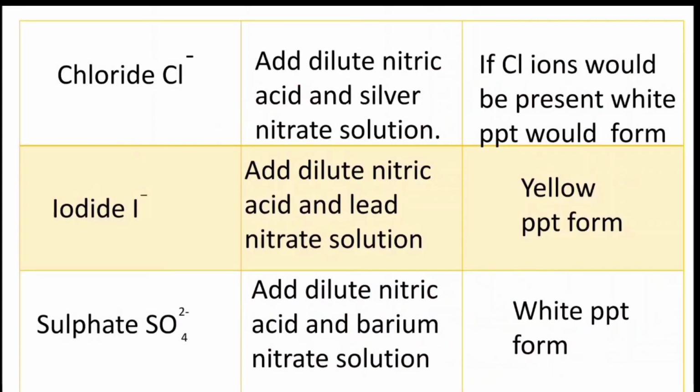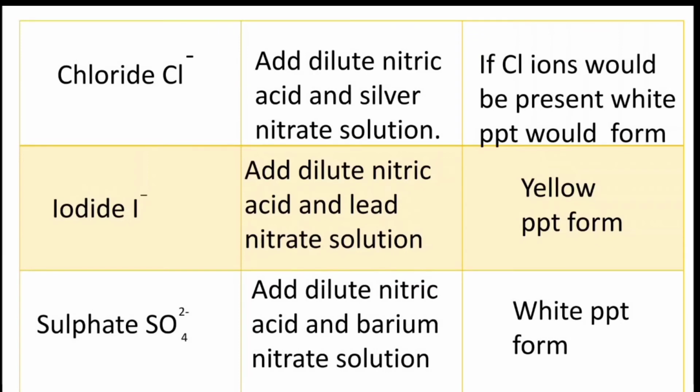Now we will discuss iodide anions. For the test for iodide, add dilute nitric acid and lead nitrate solution. If iodide is present, then a yellow precipitate forms.